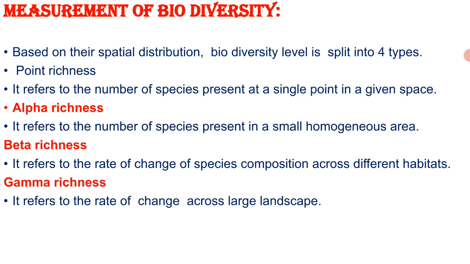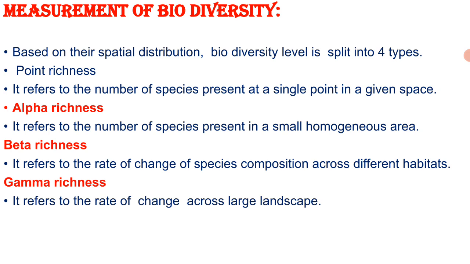Then beta richness. It refers to the rate of change in species composition across different habitats. It means that the number of species increases as more heterogeneous habitats are taken into consideration. For example, the ant species found in local regions of the North Pole number merely 10.